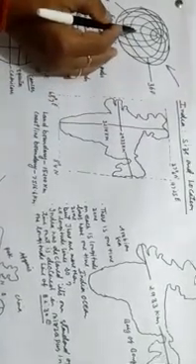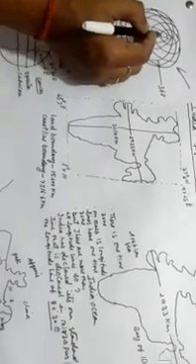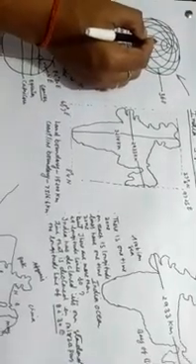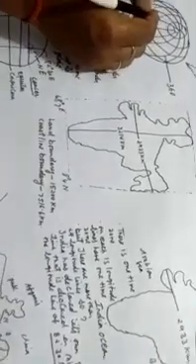The lines which you are watching on the globe, running across it, are known as latitude lines and longitude lines. The lines running across the globe in the vertical order are known as the longitude lines.